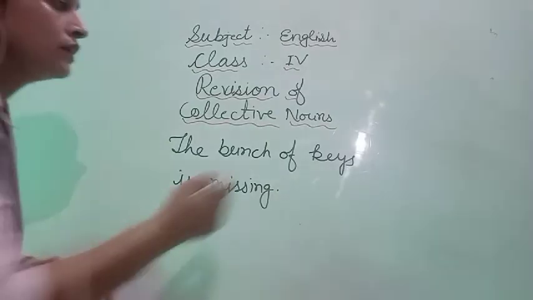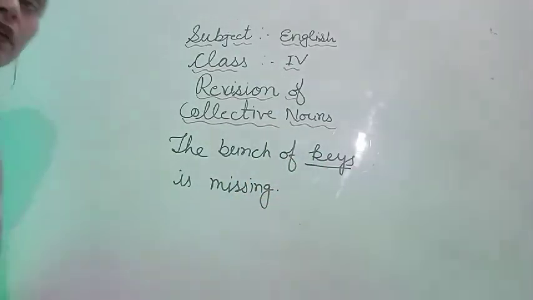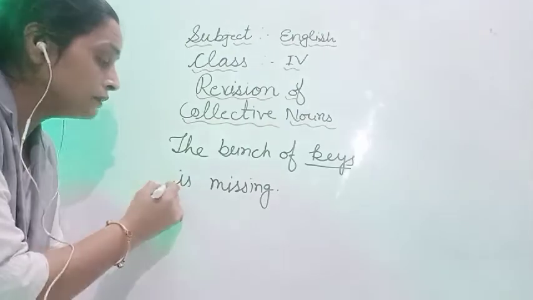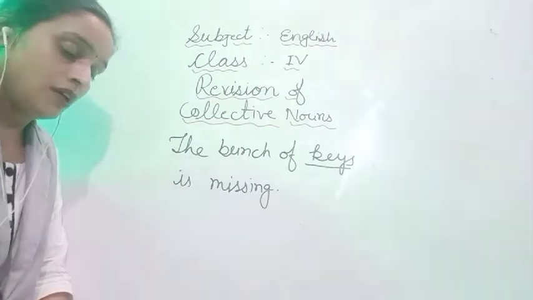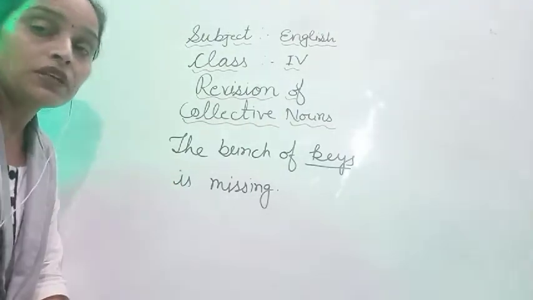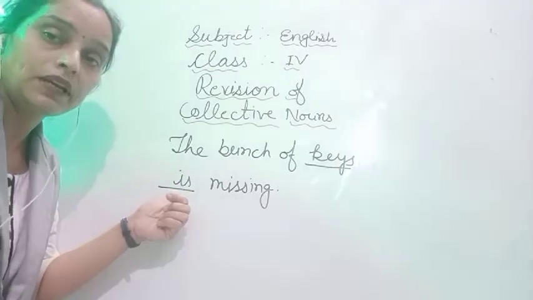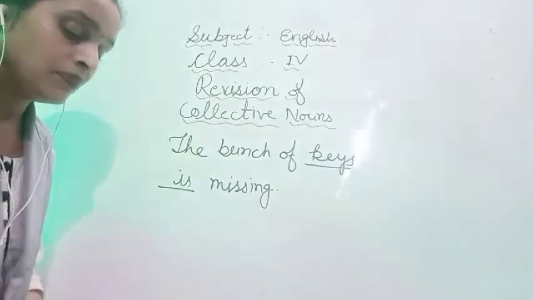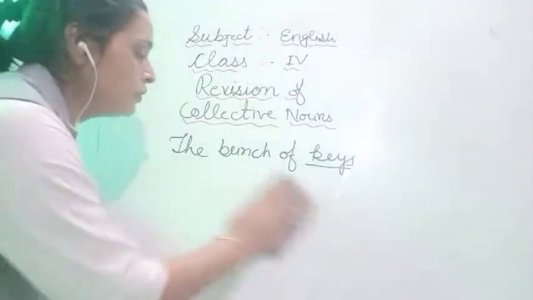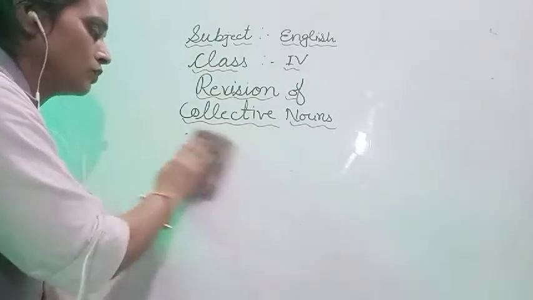Students, here keys, if you see, is plural, but I already told you that collective nouns are always treated as singular. So here we are using a singular verb, right, is. Fine. Next we will see concrete noun and abstract noun.